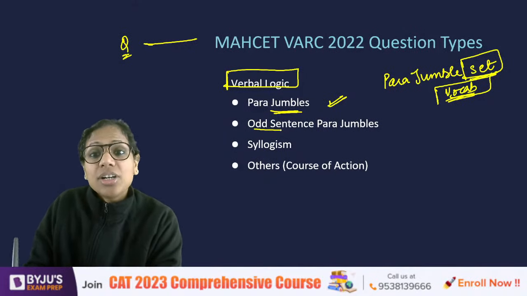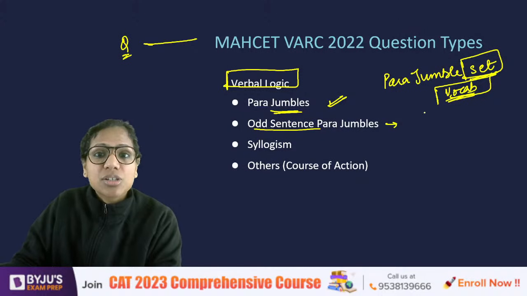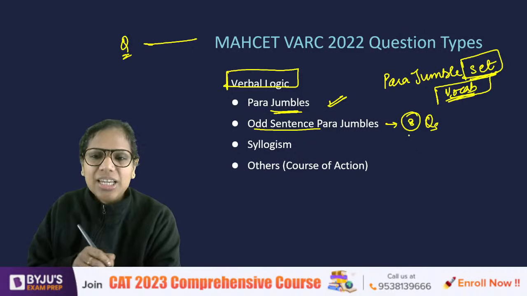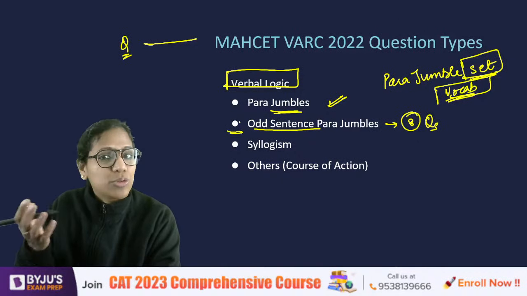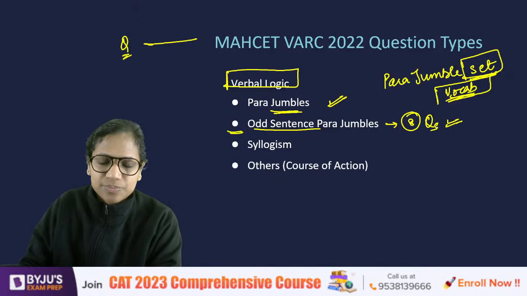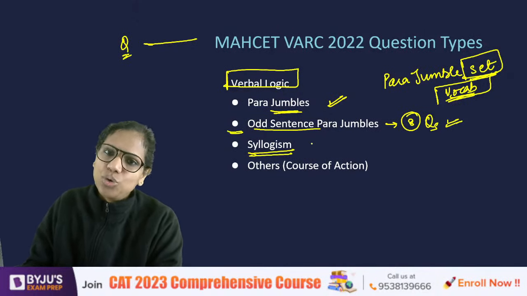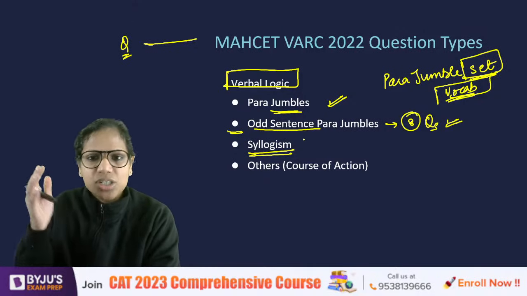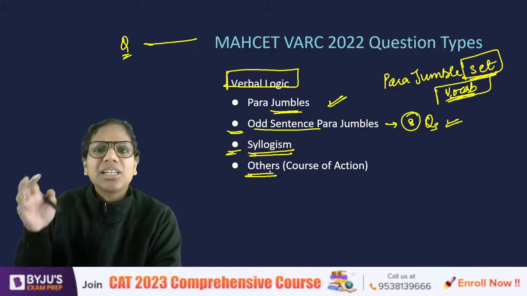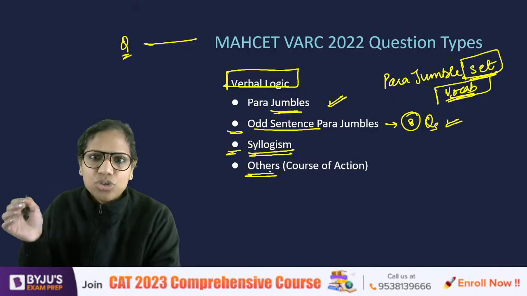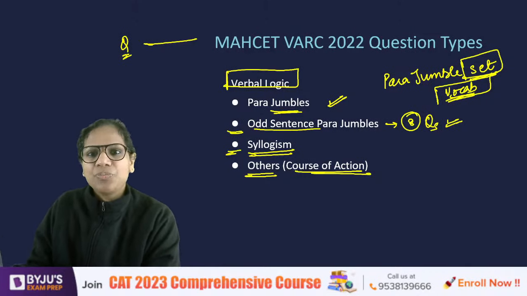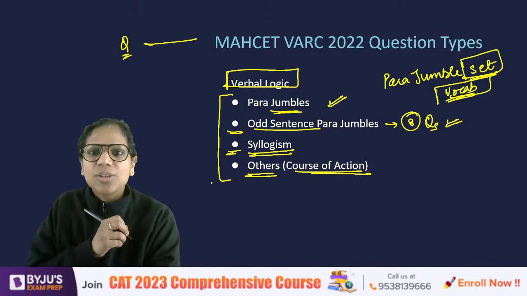Then odd sentence parajumbles, in the very first slot, there were 8 odd sentence parajumble questions, right? So I'm sure some of you must have prepared for these questions for CAT. That knowledge will come in handy now. Syllogism, you know what syllogism is, using Venn diagrams, deductive logic, right? That was asked last year. And other types, statement conclusion, course of action, cause effect, such questions are also asked. So this is your verbal logic syllabus, so to say.